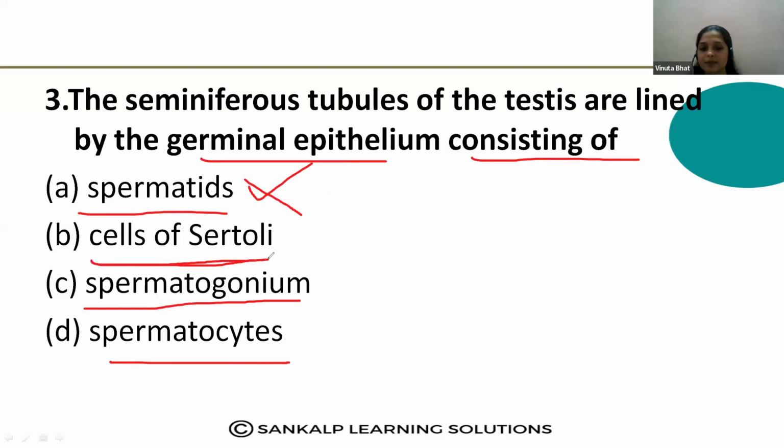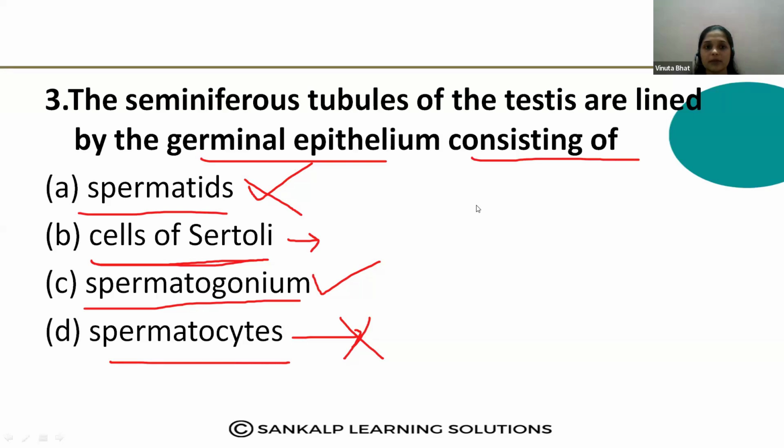Cells of Sertoli, Sertoli cells, they are not the germ cells, right? Spermatocytes, they are produced by the germ cells. So it is also a wrong answer. So the correct answer is spermatogonial cells, or spermatogonium, spermatogonia. That is lined by the germinal epithelium consisting of spermatogonium. Why are the remaining 3 answers wrong? Just check it out. You should check why the remaining 3 options are wrong.